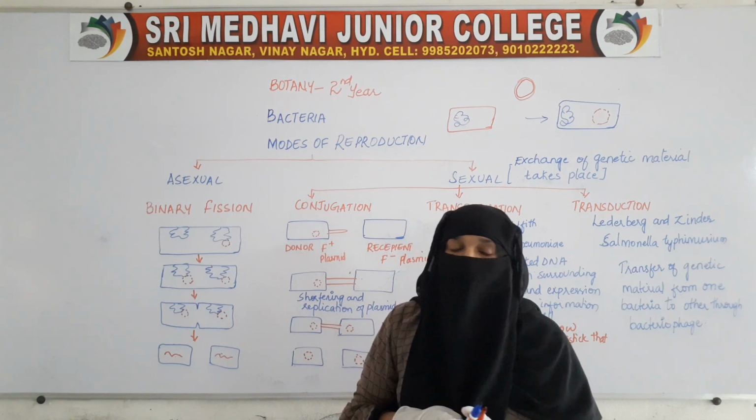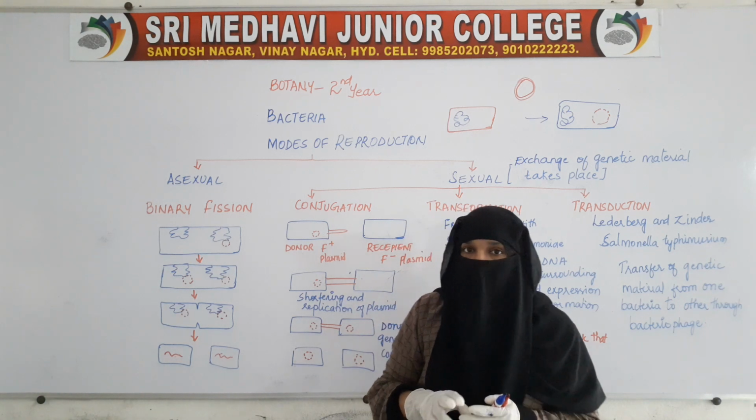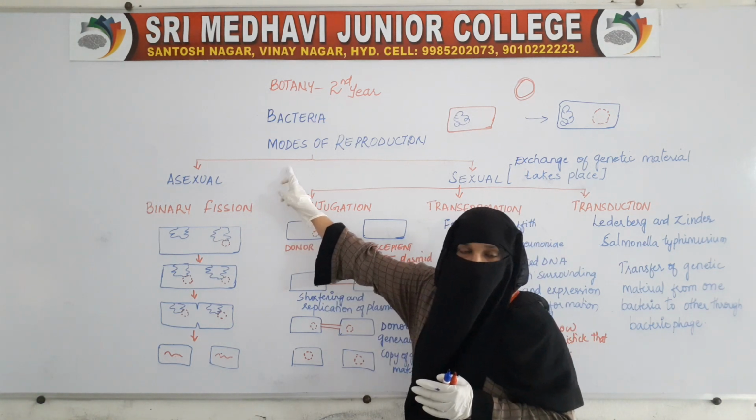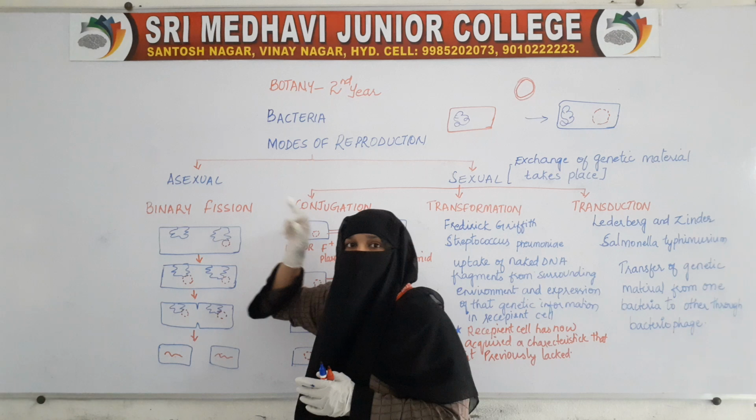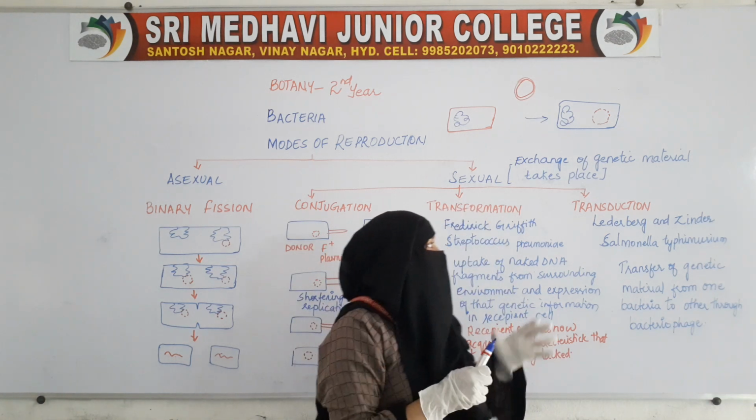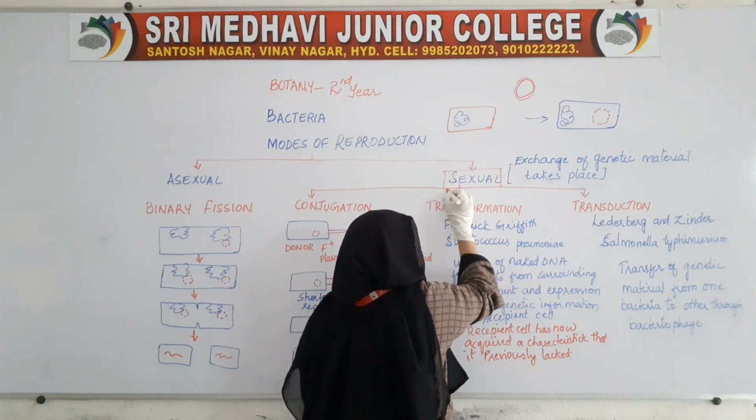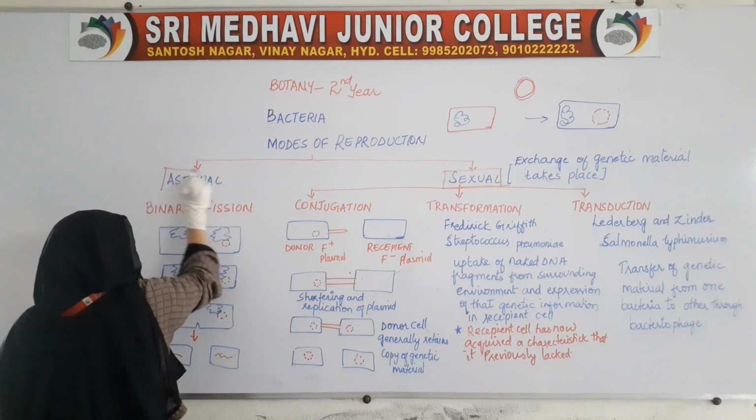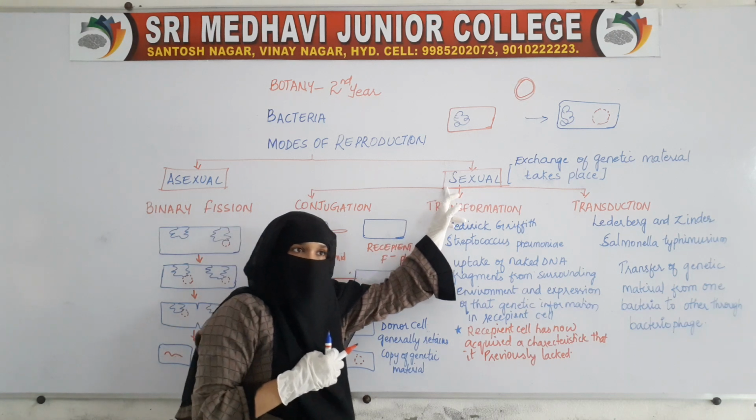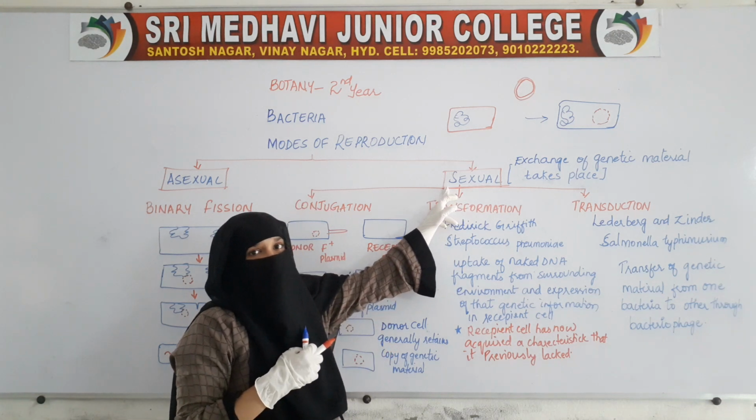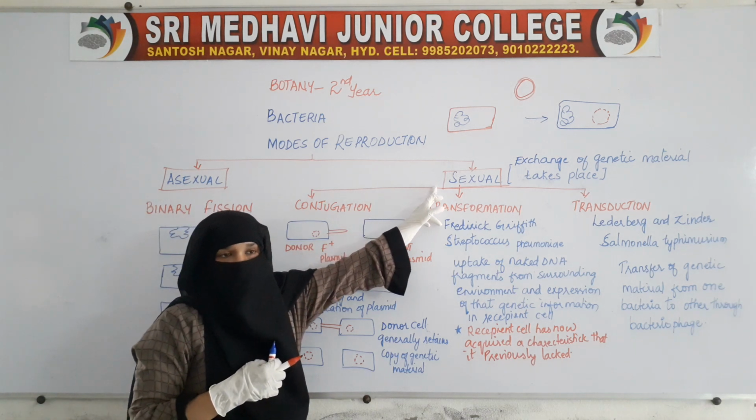Bacteria can reproduce, or produce new bacteria, by two methods. One is the asexual method, and the second is the sexual method. Bacteria can reproduce by two ways: the first is the asexual method and the second is the sexual method.